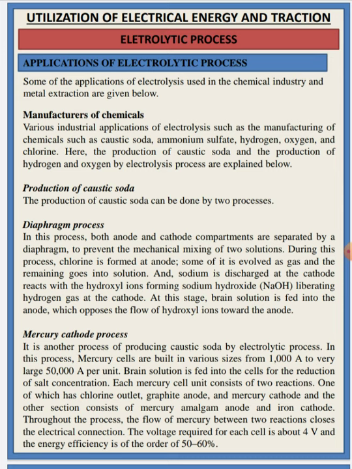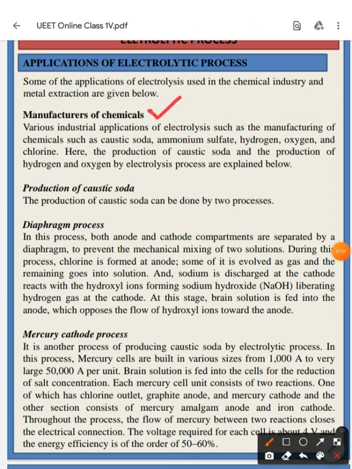Now what are the applications of the electrolytic process? Electrolytic processes are generally used in several industries, just like in chemical industries, for the manufacturing of chemicals, such as the production of caustic soda. For the production of caustic soda, these are the two methods used. One is the diaphragm process, and the second one is the mercury cathode process.